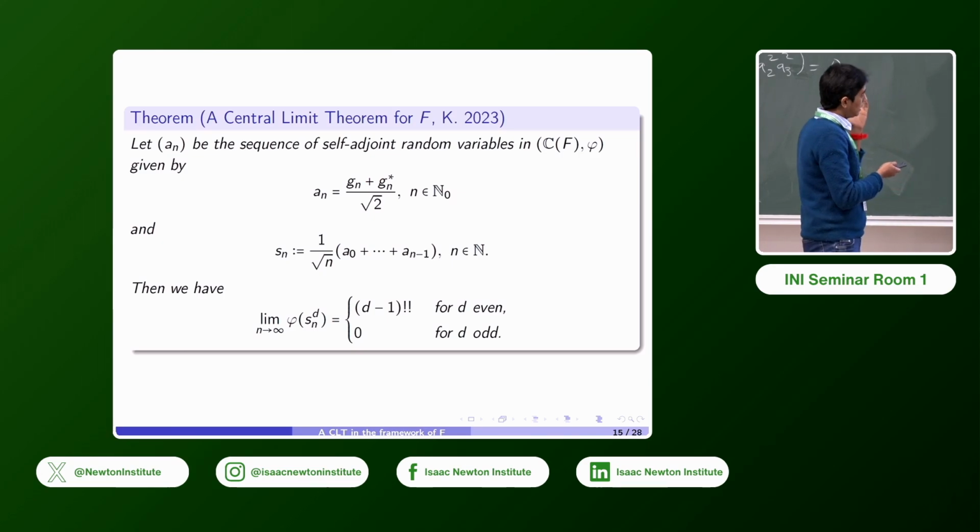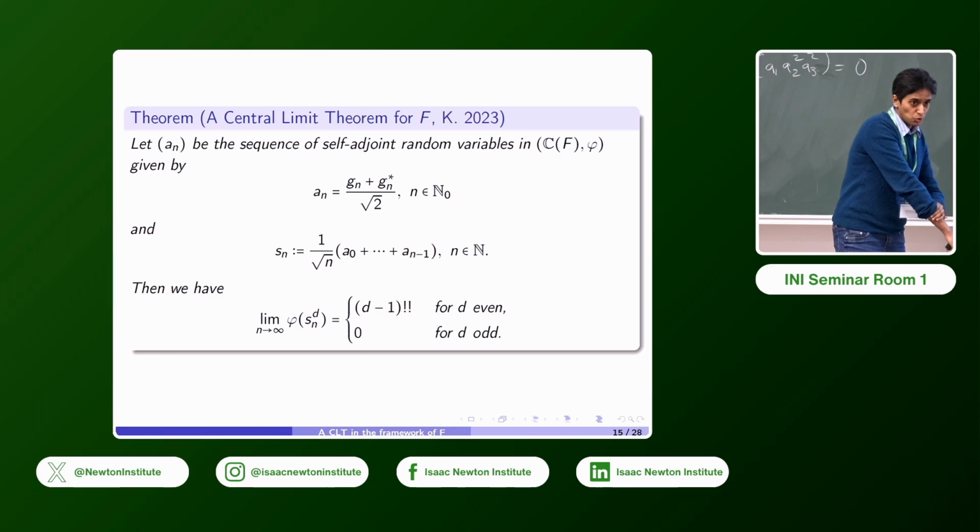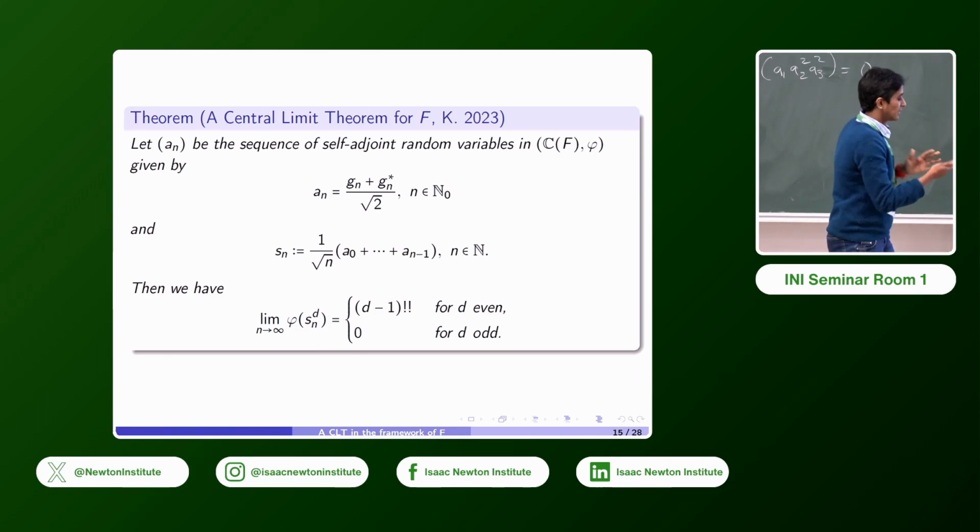And in this case, we do have limiting moments. It turns out that the limit as n goes to infinity of phi of Sn to the d is 0 when d is odd, and (d minus 1) double factorial when d is even, which are just the moments of the normal distribution, which we saw a little while ago. So that's the theorem.